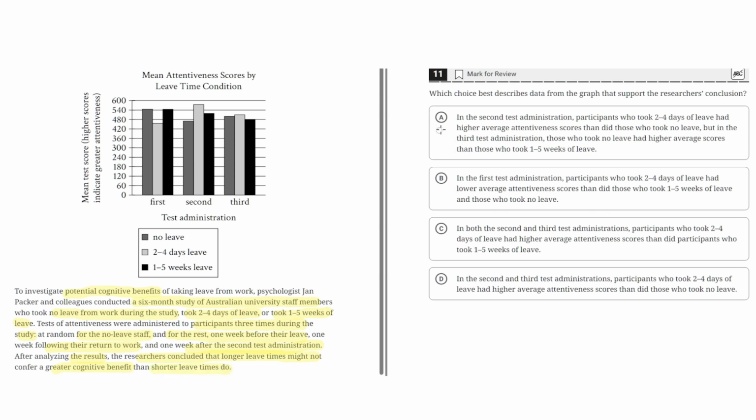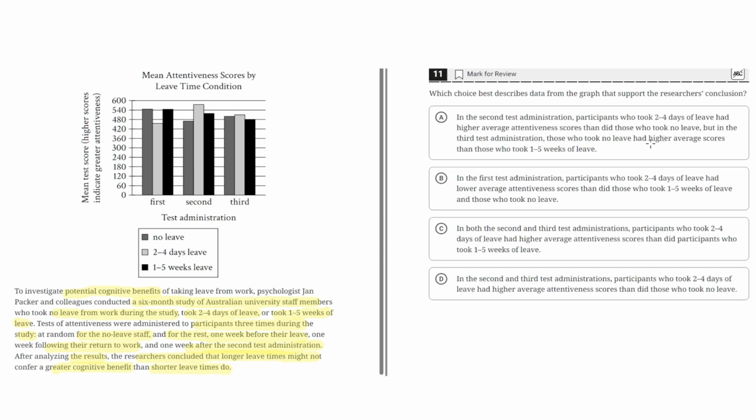So option A says, in the second test administration, participants who took 2 to 4 days of leave had higher average attentiveness scores than those who took no leave. But in the third test administration, those who took no leave had higher average scores than those who took 1 to 5 weeks of leave. So looking back, the claim says that researchers concluded that longer leave times might not confer a greater benefit than shorter leave times do. So longer leave times might not be better than shorter leave times.